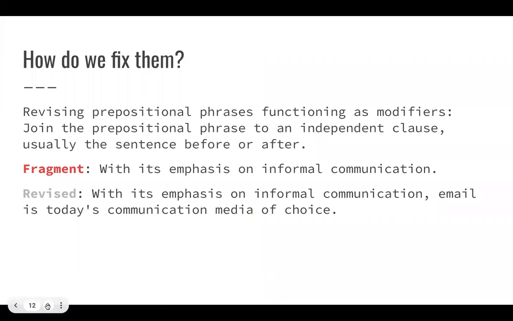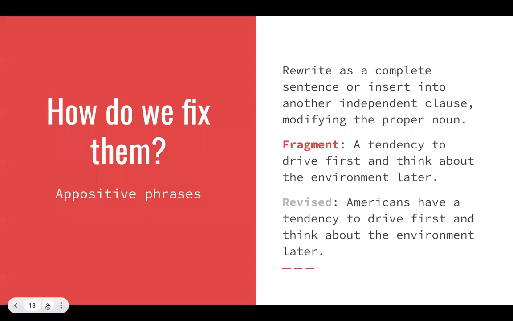We can also revise prepositional phrases that are functioning as modifiers by joining the prepositional phrase to an independent clause, usually in the sentence before or after. Prepositional phrases are those phrases which offer a location, such as during or under or above. In this case, it's "with its emphasis on informal communication." To revise it, we could write, "With its emphasis on informal communication, email is today's communication media of choice."